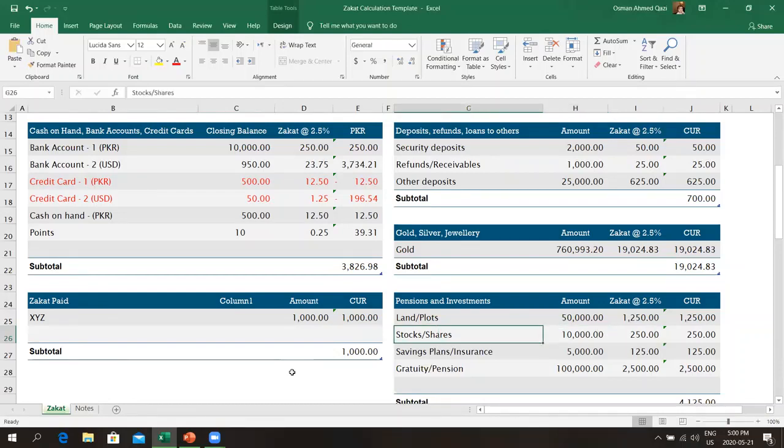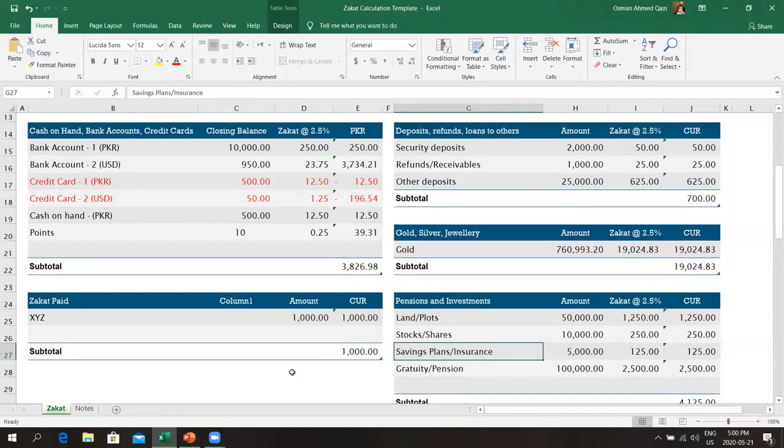Okay. Savings plans and insurance. The tricky part with savings plans is that they always charge you. One case is that sometimes with savings plans you cannot take the money out right now. There's no way you can remove it.